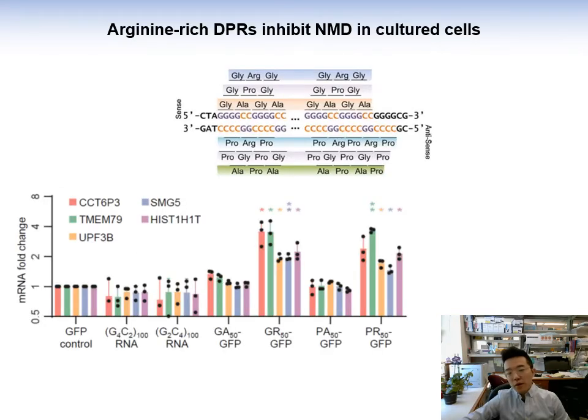To understand what might be the cause of NMD inhibition, we individually expressed either the sense or antisense repeat RNAs or each of the dipeptide repeat proteins, or DPRs, in HEK293 cells and measured the abundance of several NMD targets after 24 hours. We saw a rapid increase of NMD target abundance in cells that expressed either of the two arginine-rich dipeptide repeats, polyglycine-arginine, or poly-GR, or polyproline-arginine, or poly-PR.